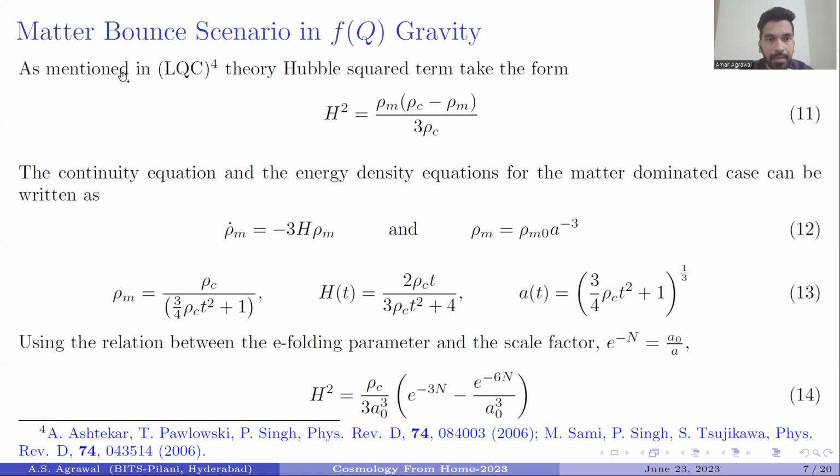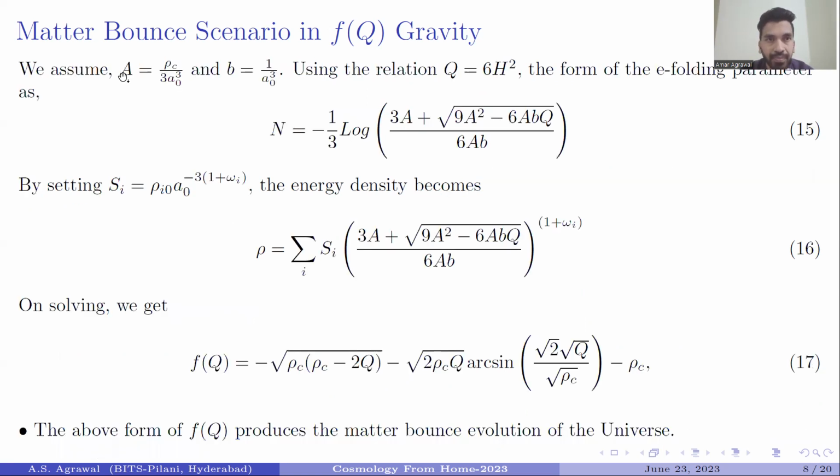Now the matter energy, the Hubble parameter and the scale factor are respectively represented in equation 13. Now using this e-folding parameter relation with our scale factor, we got the Hubble square term as represented in equation 14 from equation 11.